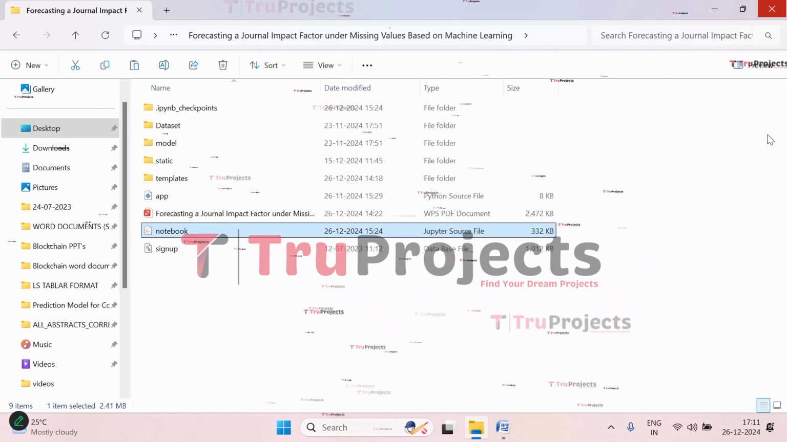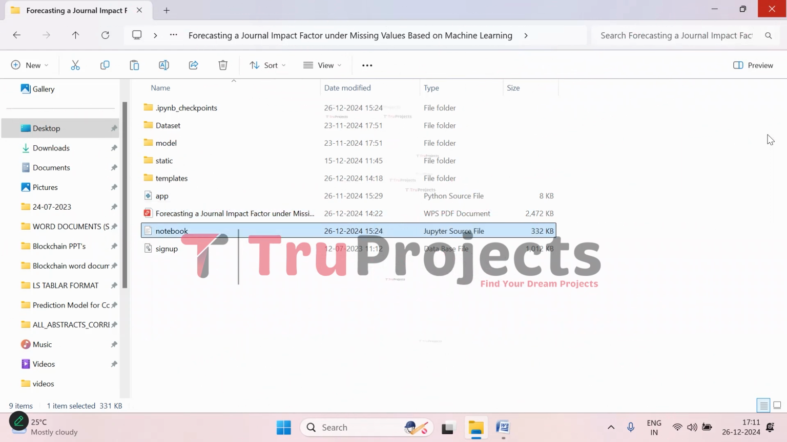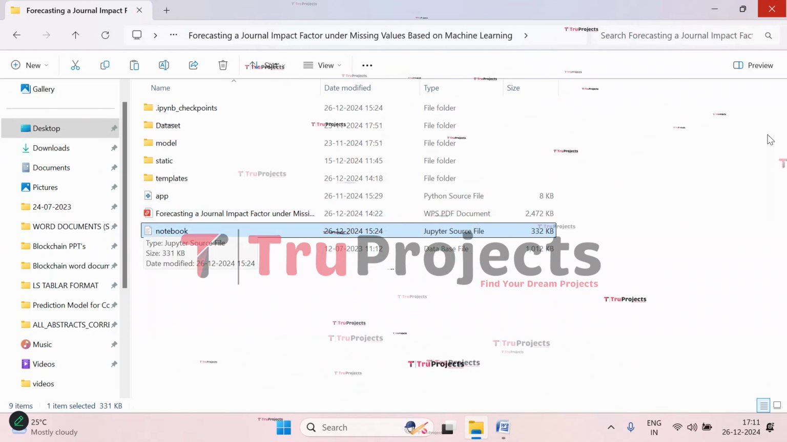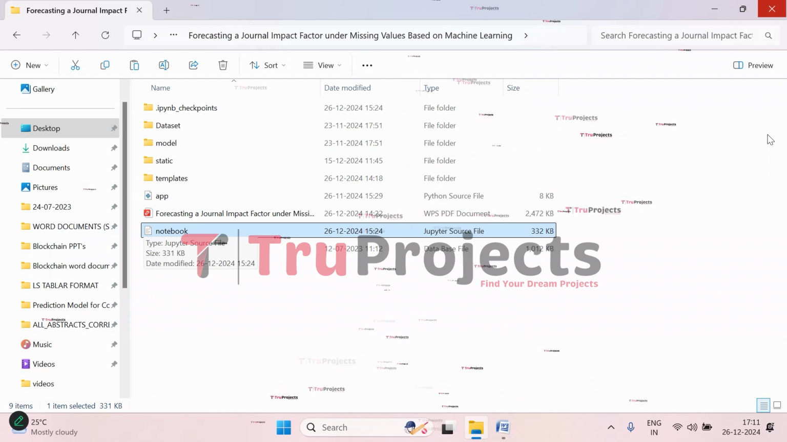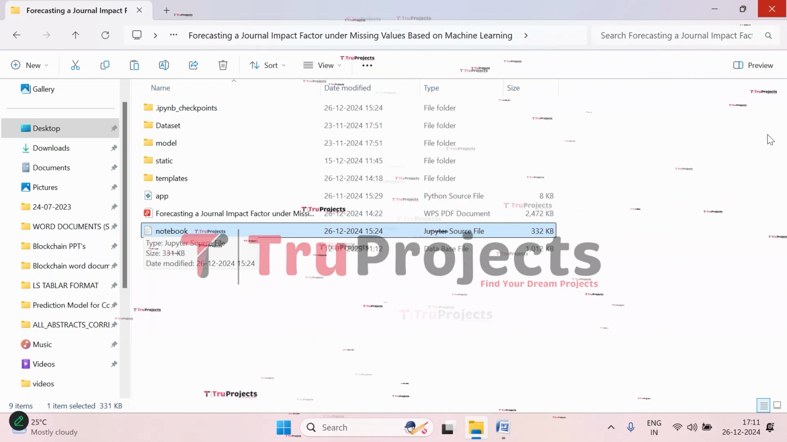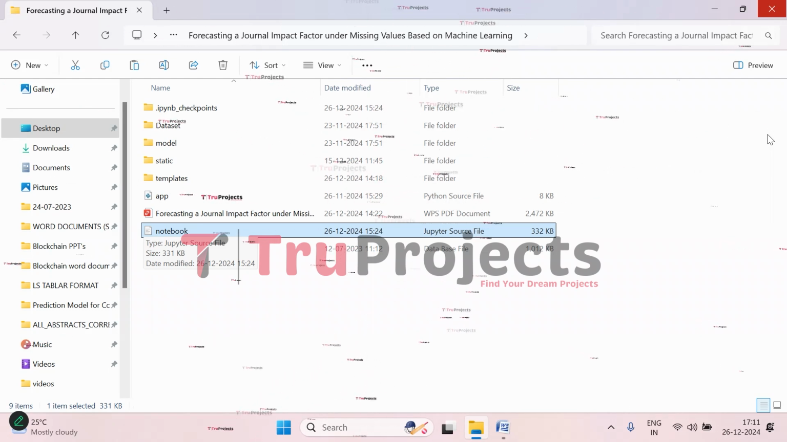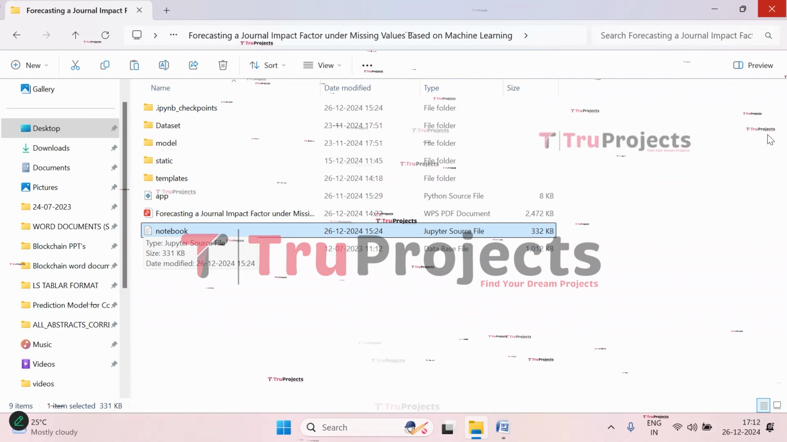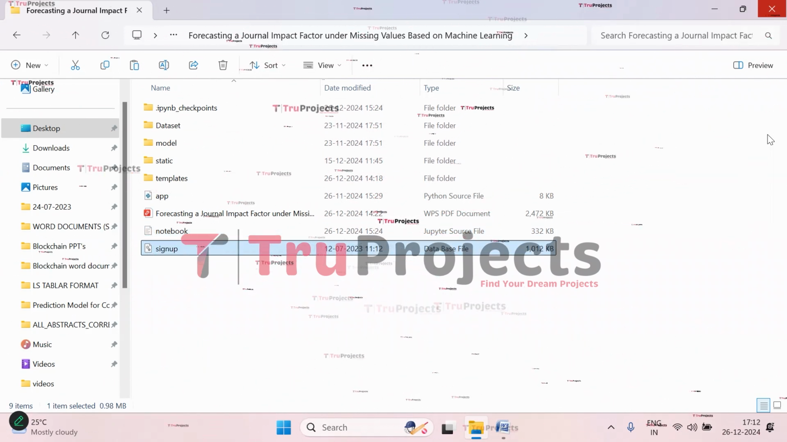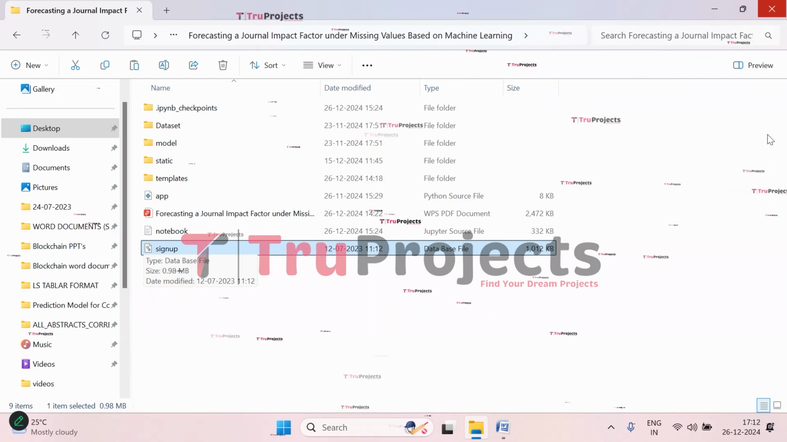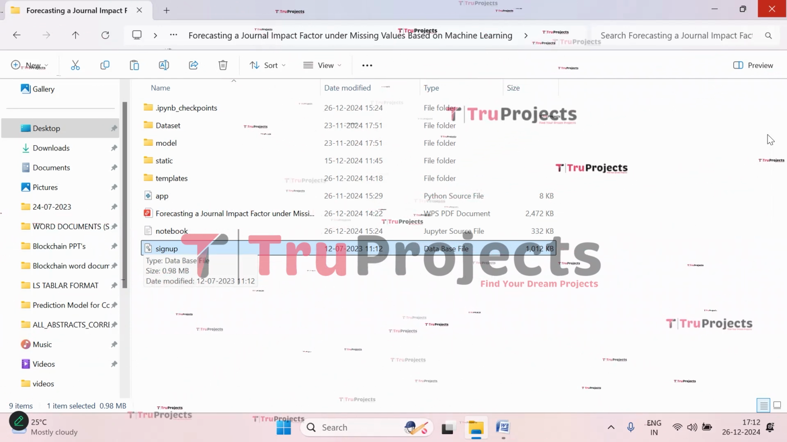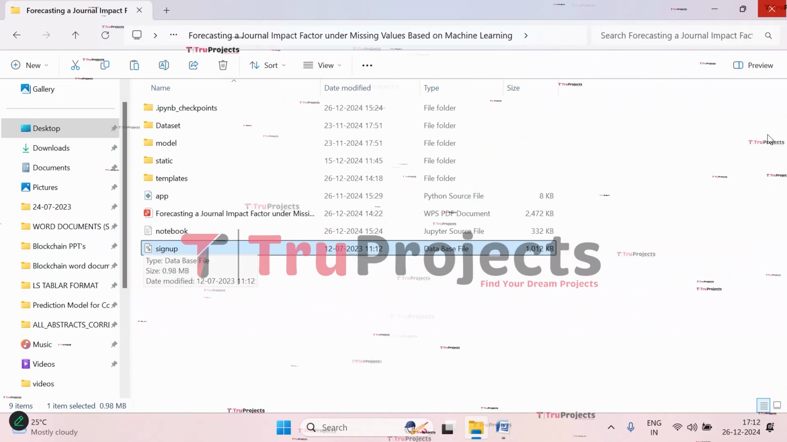And here we have the notebook file. This is the notebook.ipynb file, which is a Jupyter notebook file. It contains a combination of code, graphs, and outputs all in one place. It allows users to write and execute code in individual cells, which makes it a popular choice for data science. And the last file we have is the signup.db file. This is a database file which is used to store the user information. So this is all about the code folder.